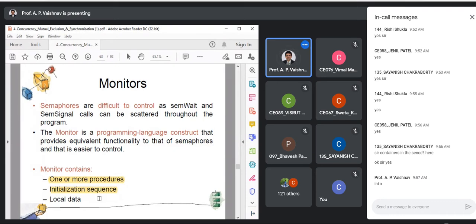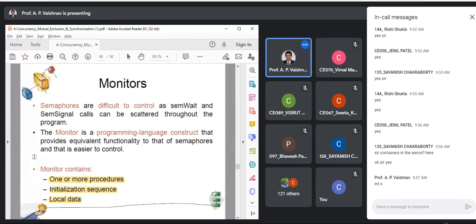So you can even initialize your variables inside monitor, right? So that initialization will also not be inconsistent. Suppose you want to initialize your variable x with 10. It won't happen that two processes will be initializing at the same time. Only one process, which is inside the monitor, will be initializing. Plus, you may also have local data, that is local variables, as I said.